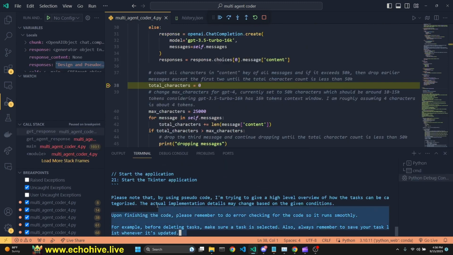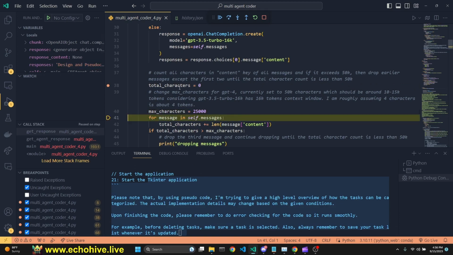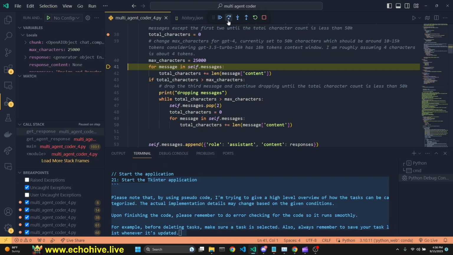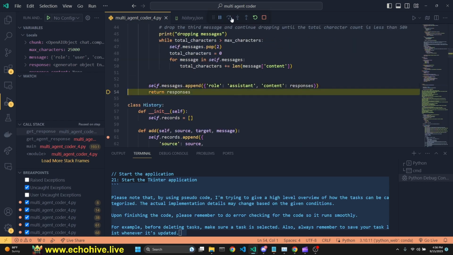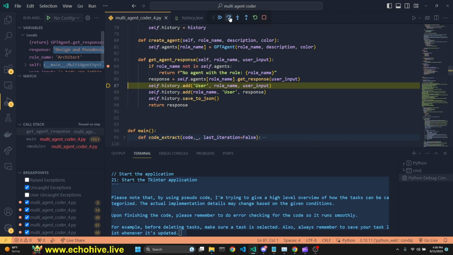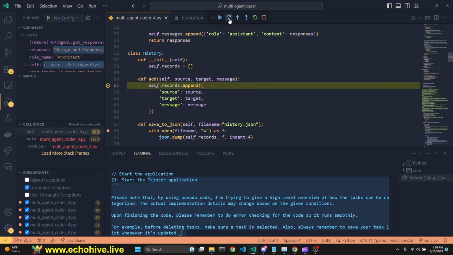Now that we got the architect's design, we come to total characters. We set it to 0. We set max characters, and we're going to loop over all the messages and check how many characters we have so far, which in this case is 800. And we check if this is more than 25,000, which it is not. We're going to skip and add this to the messages list and return the response. And now we're going to add it to the history as the architect role and with the input, user input.